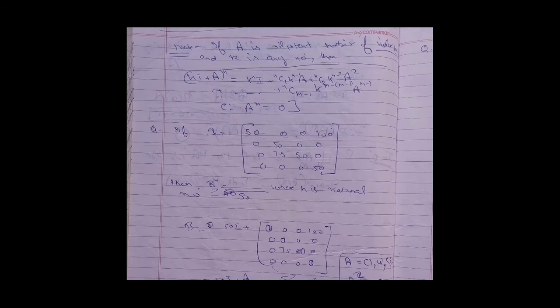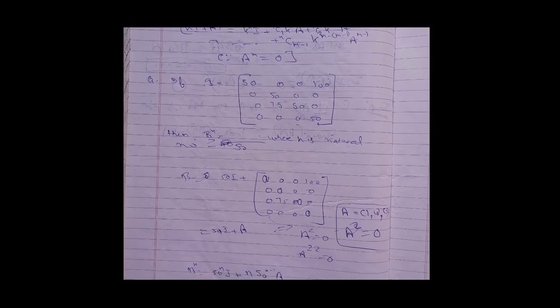Now see this note. If A is a nilpotent matrix of index m and k is any number, then (k times the identity matrix plus matrix A) raised to the power n is equal to k raised to the power n times the identity matrix plus nC1 times k raised to the power n minus 1 times matrix A plus nC2 times k raised to the power n minus 2 times A squared, up to nC(m minus 1) times k raised to the power n minus (m minus 1) times A raised to the power m minus 1. Because A raised to the power m is equal to the null matrix, we have to end this sum here.